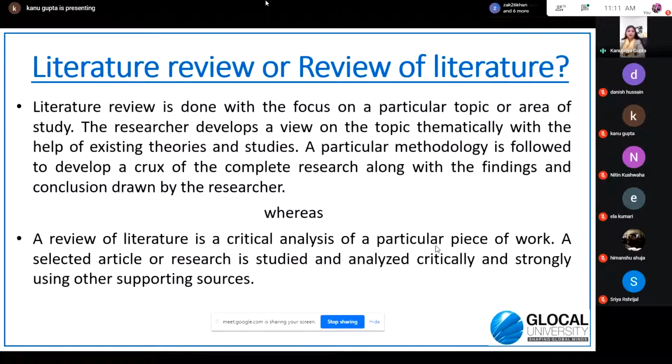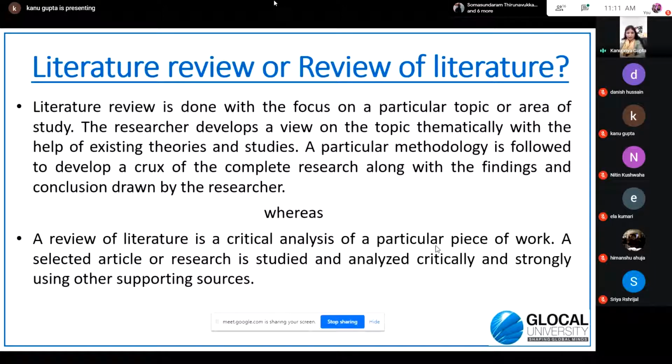So there are two types of terms that exist regarding this: literature review and review of literature. Usually the researchers, the scholars, are majorly confused in these two terms, whether it is called literature review or is it a review of literature. They sound very much similar, but they are poles apart. They are very different from each other.